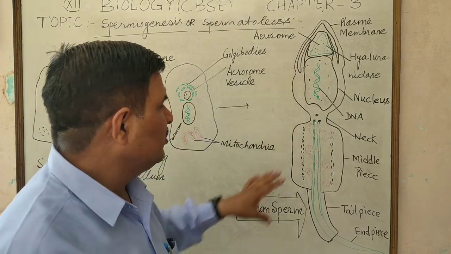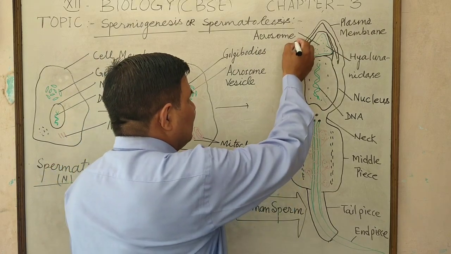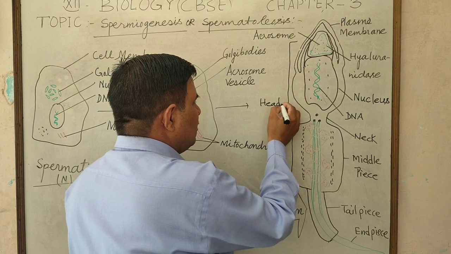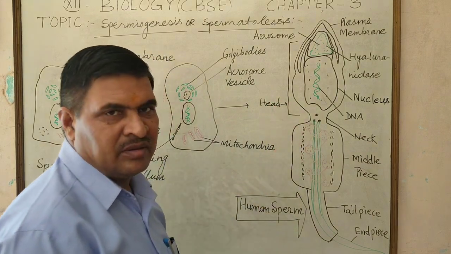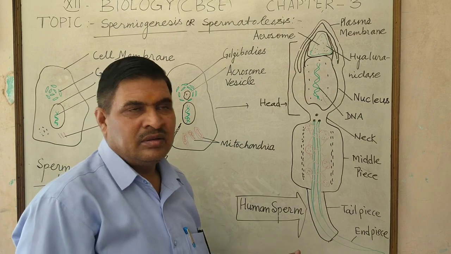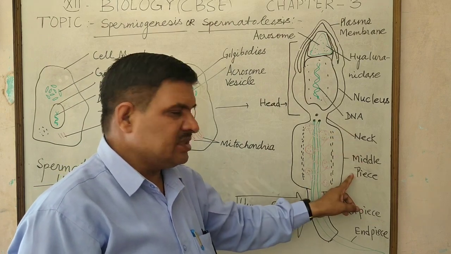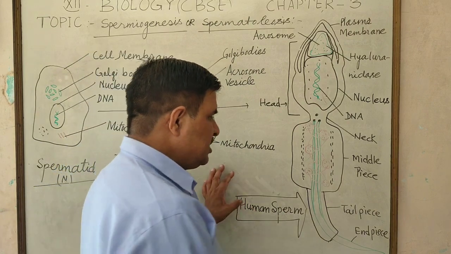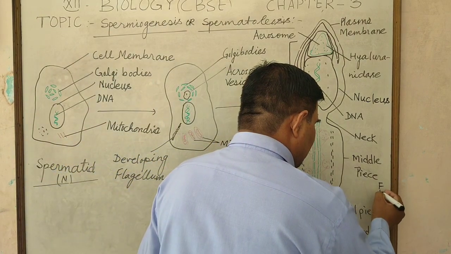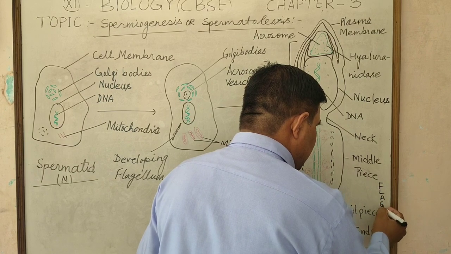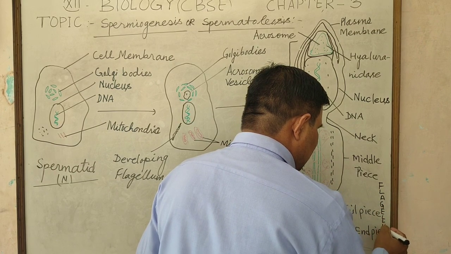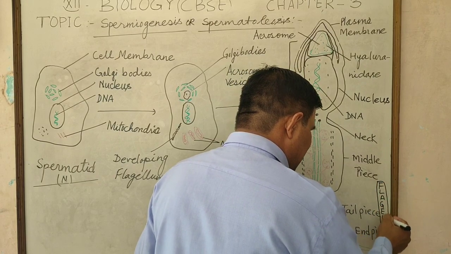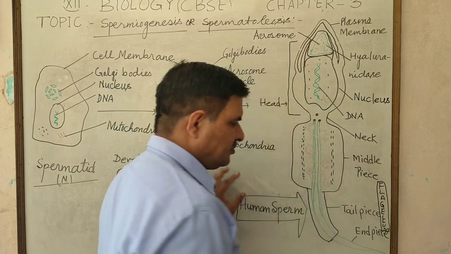Below the head, the tail is present. Suppose this is the head part, and below the head part the tail part is present. In the tail part, the neck, middle piece and flagellum are present. The flagellum contains the tail piece and end piece.